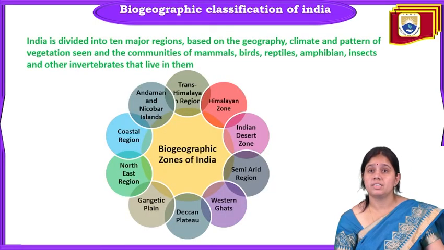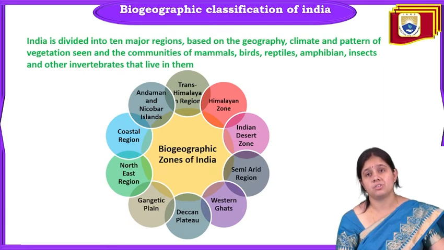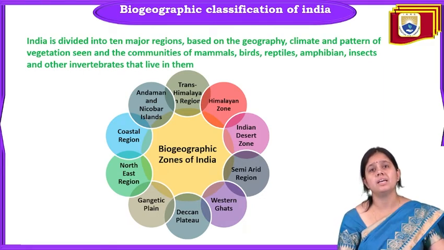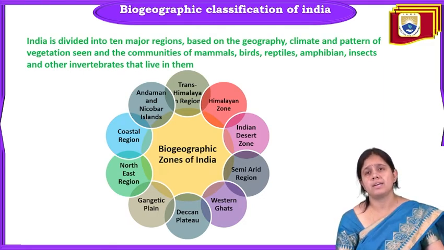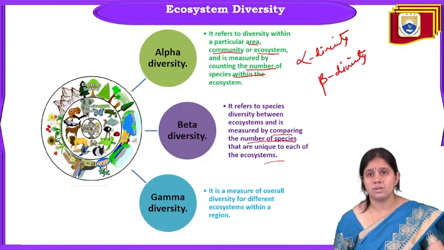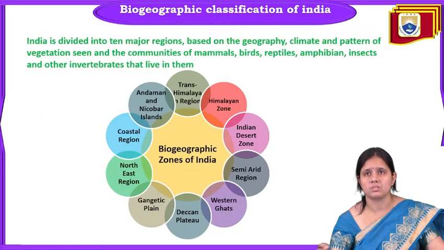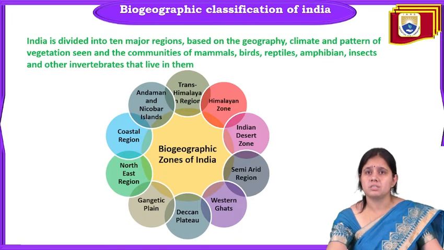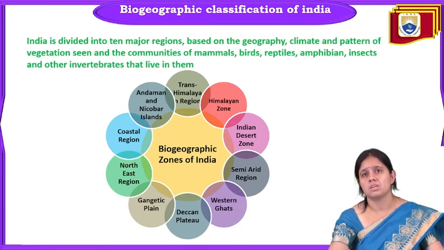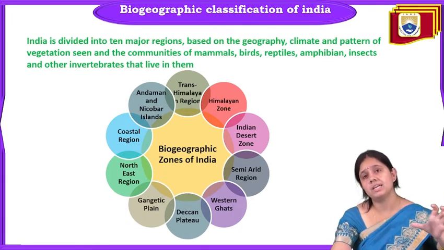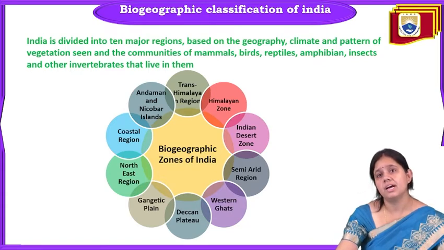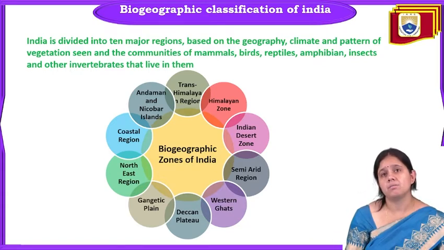Now we'll discuss the biogeographical classification of India. India has a very rich biodiversity.